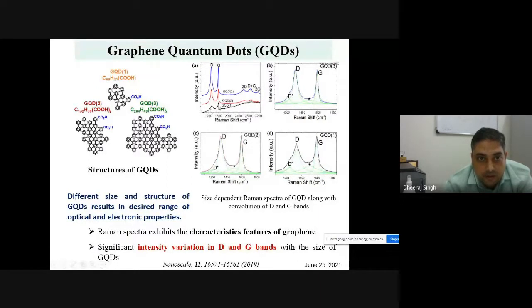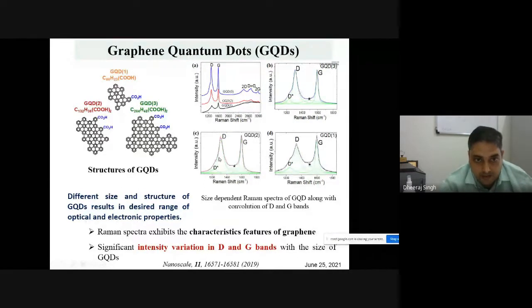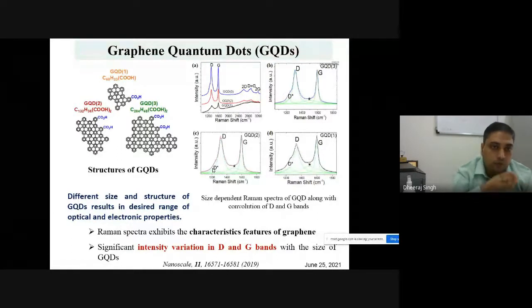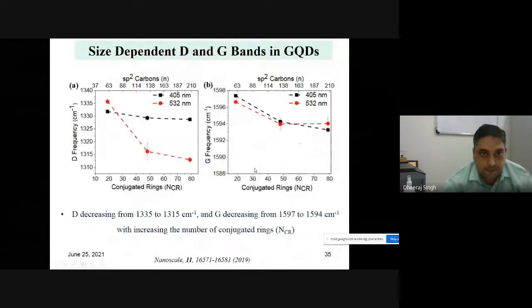Here the D band was lower, but the G band was larger. But in the case of the quantum chain, the D and G bands are different. So now you can also identify this new extra peak in the D and G band after this functionalization with CO2H, because of this D star band. This D star means that disorder has been introduced in your graphene by some functionalization. That's why a disorder band has been introduced in the Raman spectral feature. Everything you are doing in your molecule or material can be reflected in your Raman spectral feature.